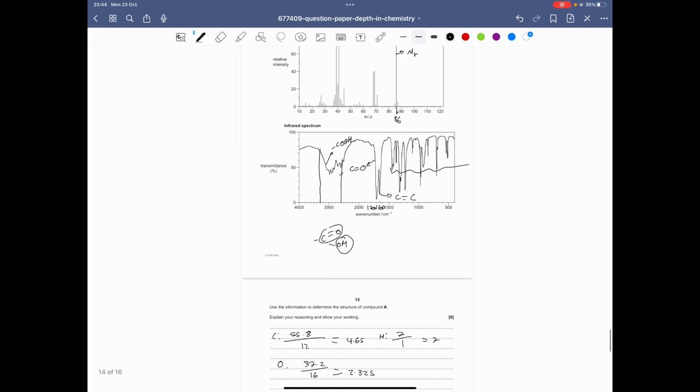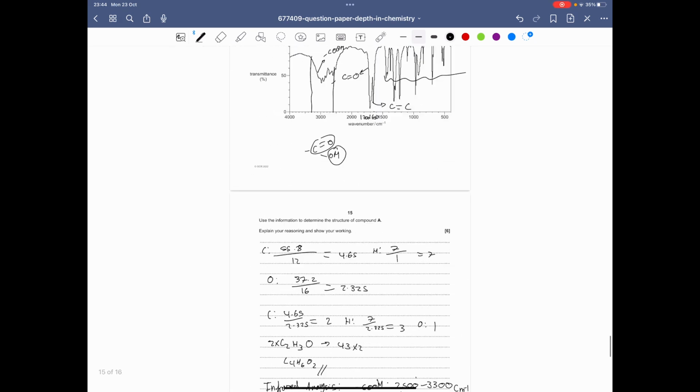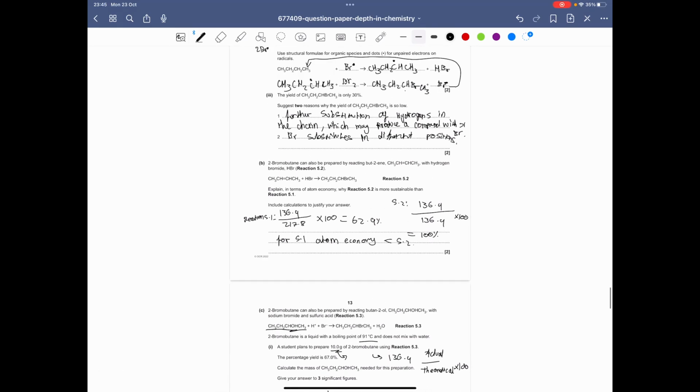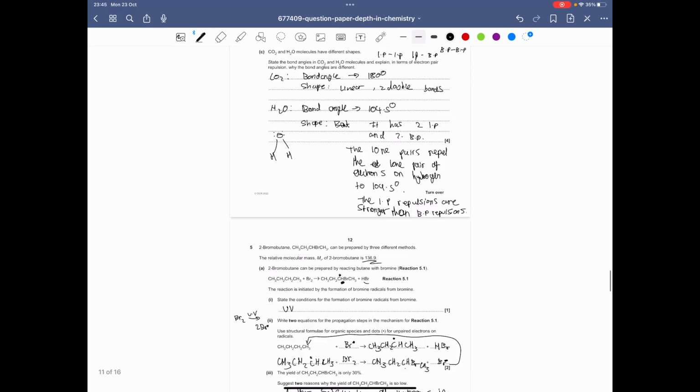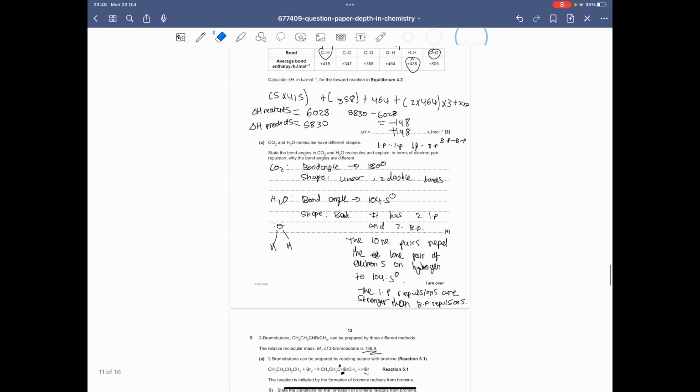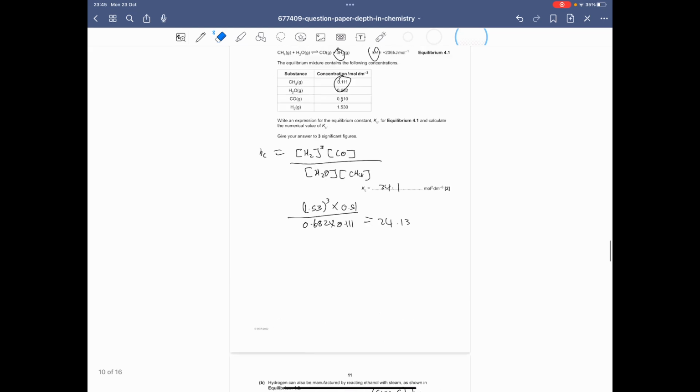And I feel like, yeah, this is the end. So overall, this paper was quite good. It was harder than the first paper, definitely. But it wasn't too bad, to be honest. I think some questions were difficult, some questions were easy. But overall, a good paper, but a bit harder than paper 1.